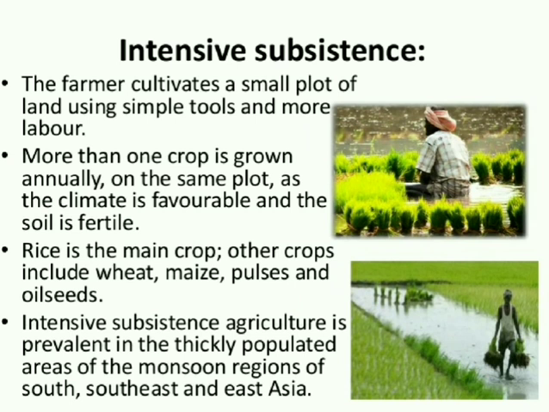Intensive subsistence farming. The farmer cultivates a small plot of land using simple tools and more labor. More than one crop is grown annually on the same plot as the climate is favorable and the soil is fertile. Rice is the main crop. Other crops include wheat, maize, pulses, and oil seeds. Intensive subsistence agriculture is prevalent in the thickly populated areas of the monsoon region of Southeast and East Asia.